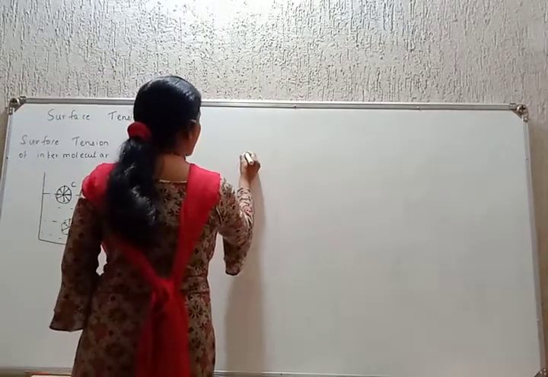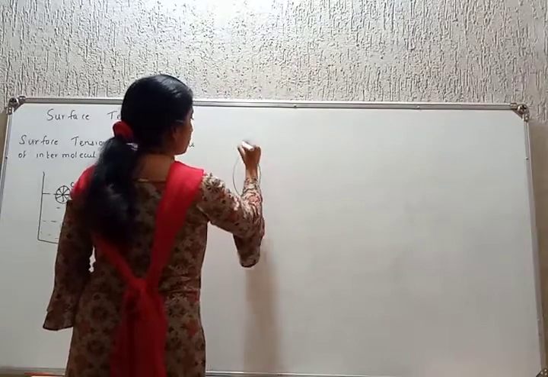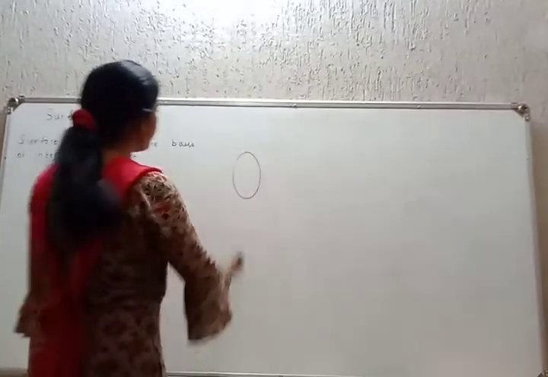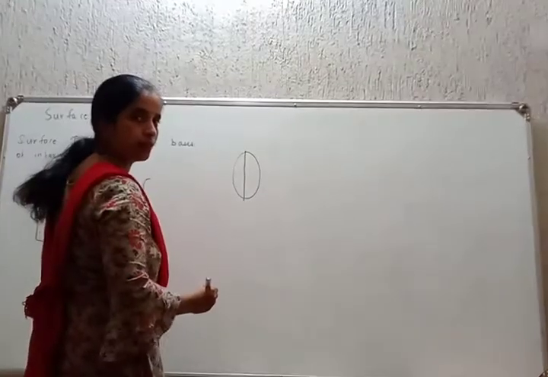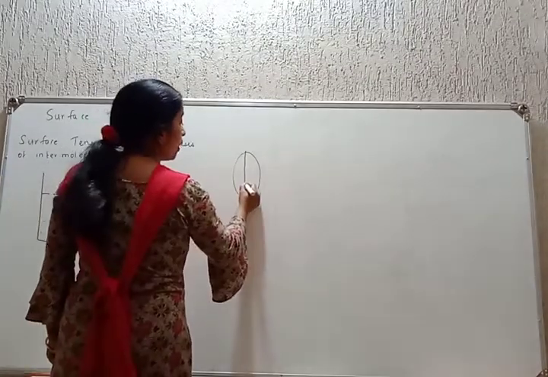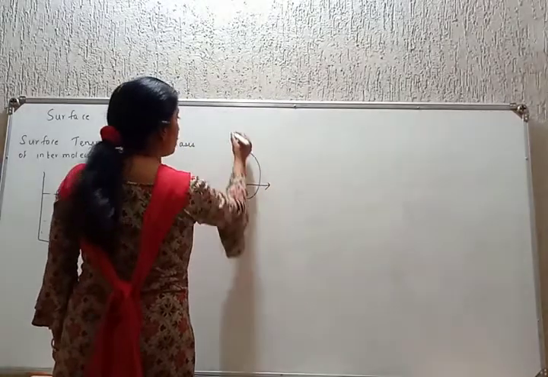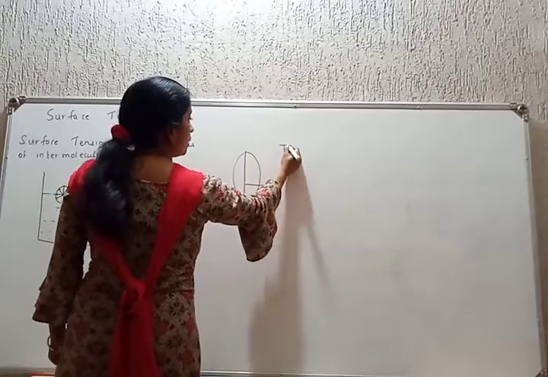Students, what is surface tension? समजा हा surface आहे लिक्विडचा. Okay, this is the liquid surface. Okay, what is mathematical form of surface tension?